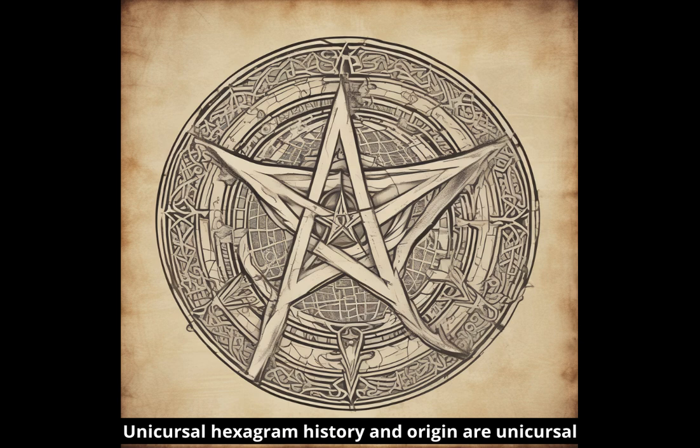Unicursal hexagram history and origin. A unicursal hexagram is a six-pointed star that can be drawn with a single continuous line, hence the name unicursal, with one line. This occult symbol is primarily associated with Thelema and its founder, Aleister Crowley, and the Hermetic Order of the Golden Dawn. Crowley developed the philosophy and religion of Thelema at the beginning of the 20th century, where the unicursal hexagram plays an important role.